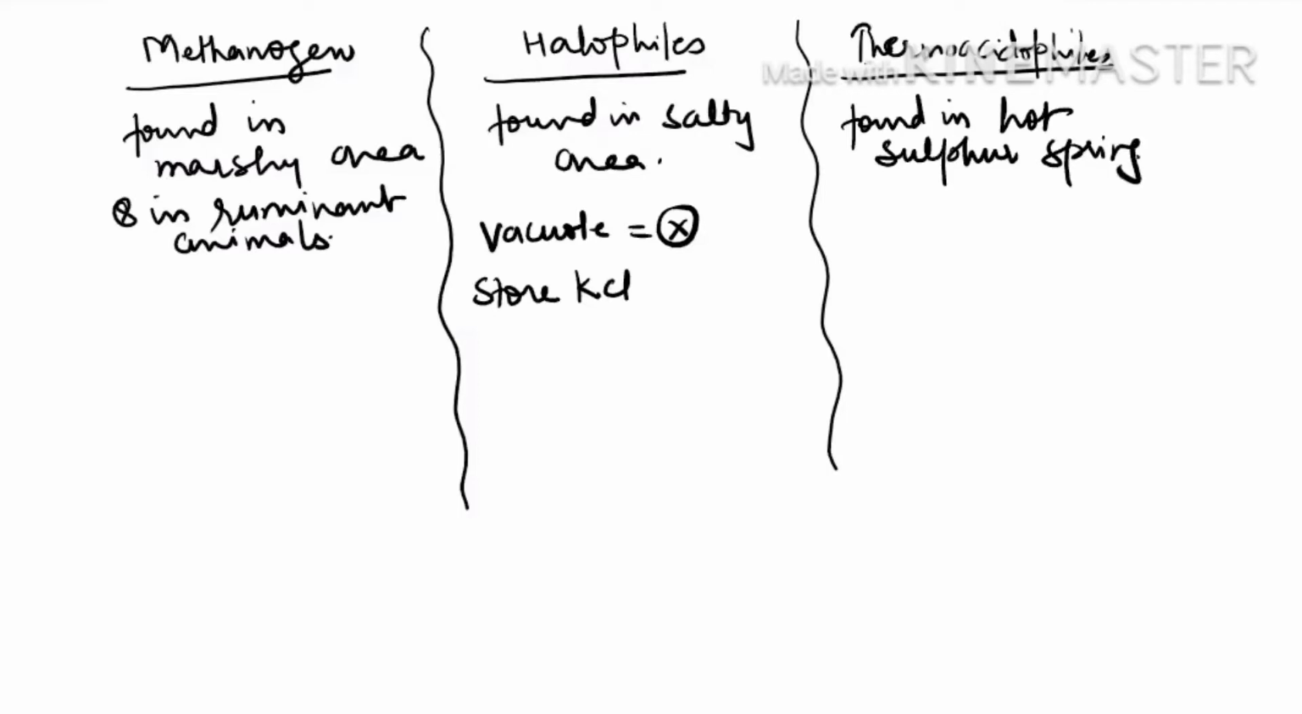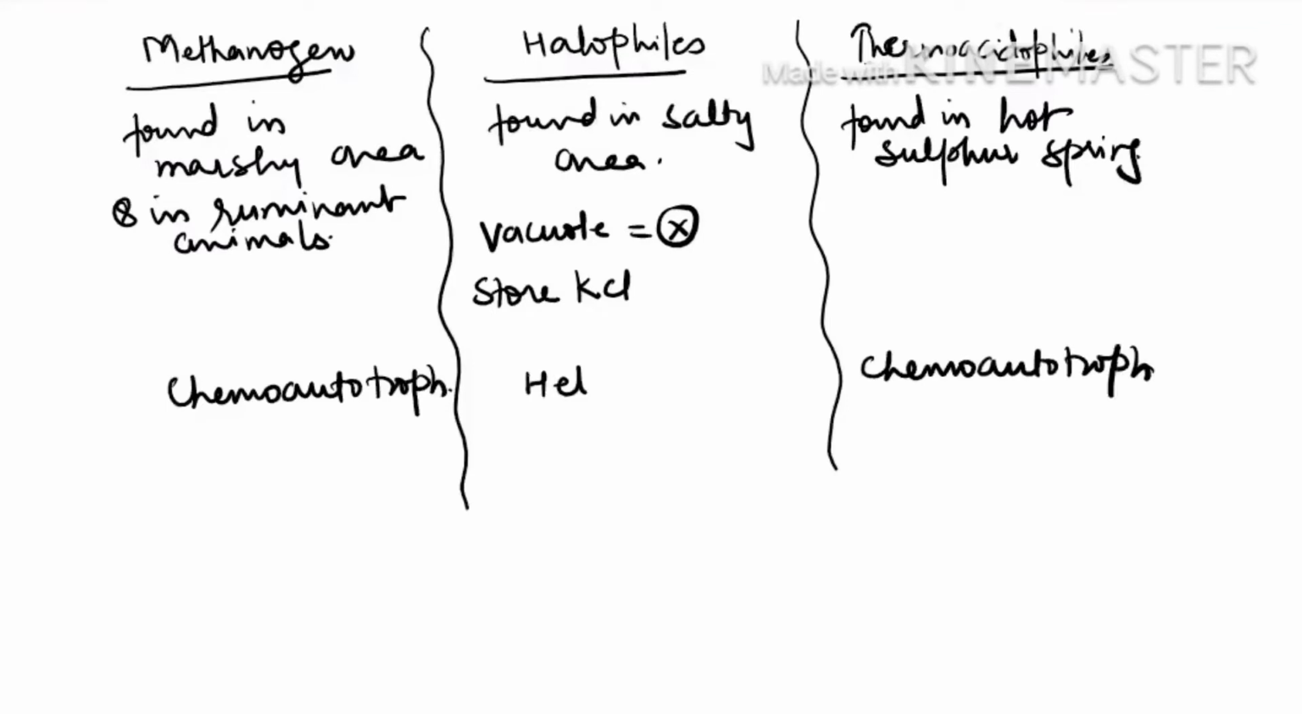Now, what nutrition will they have? This is the chemoautotroph. Chemoautotroph means they will prepare the food on their own, but they will derive the energy by breaking down some inorganic compound. Even thermoacidophile is chemoautotroph, but halophiles are heterotroph.